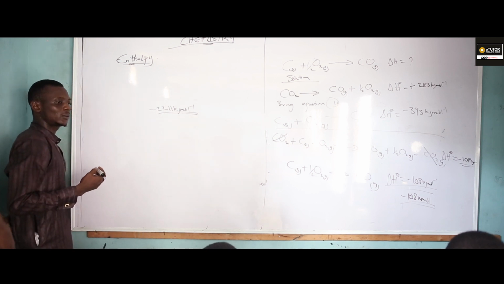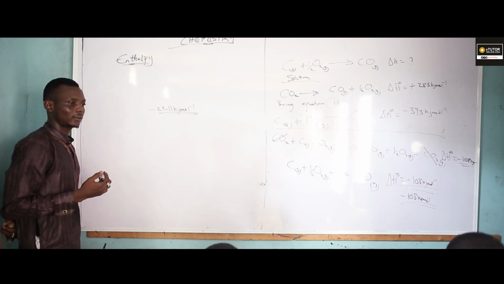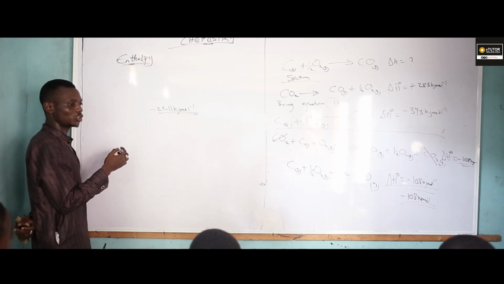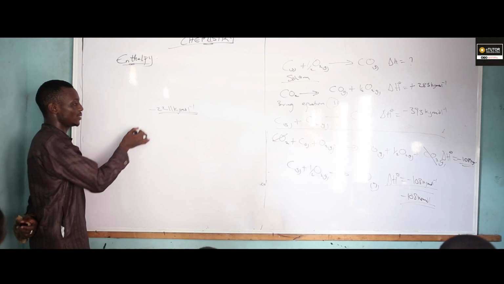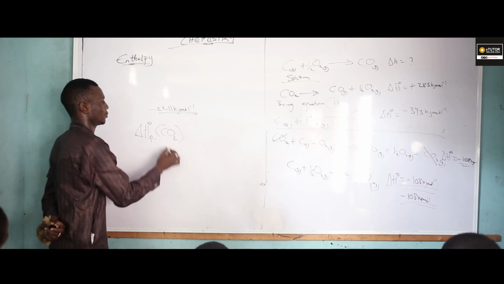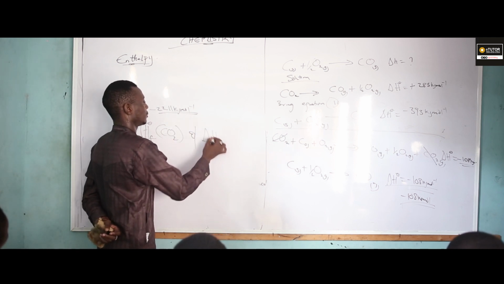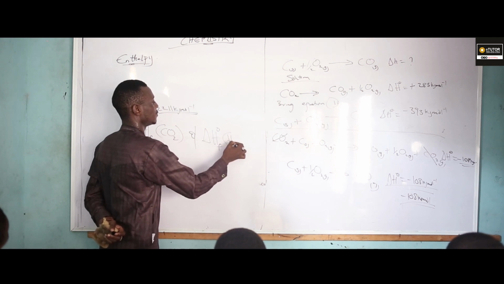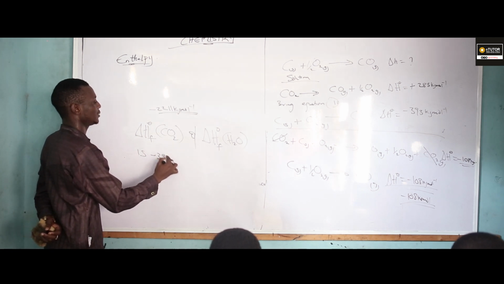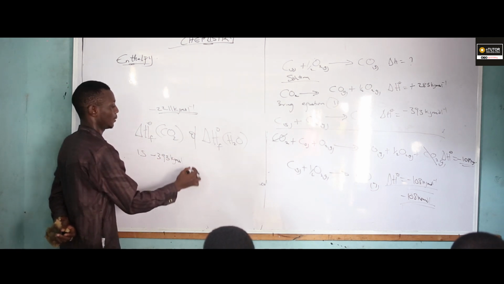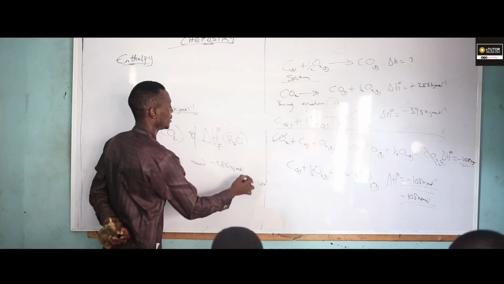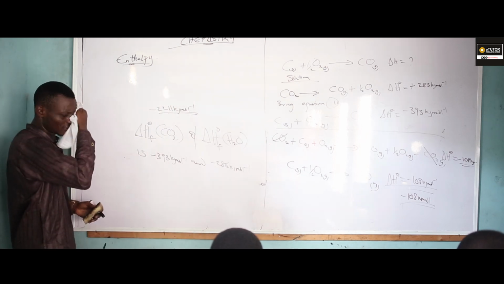Given the standard enthalpy change of formation, this is how you're going to write it. Standard enthalpy change of formation of CO2 and of water is minus 393 kilojoule per mole and minus 286 kilojoule per mole respectively. So now let us solve for this question.